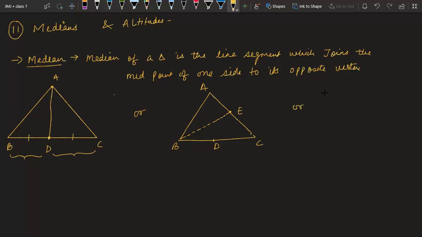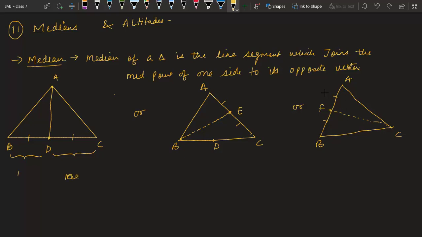And if we have midpoint of side AB as F, we can say CF is the median. It is very simple. So the line segment joining the midpoint of one side to its opposite vertex is known as median. Okay, so we have three medians.